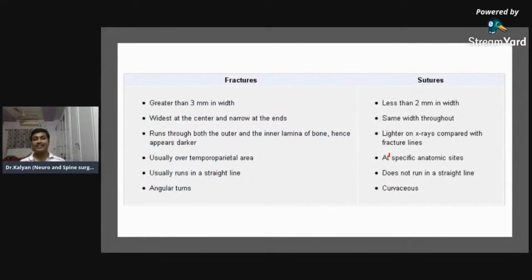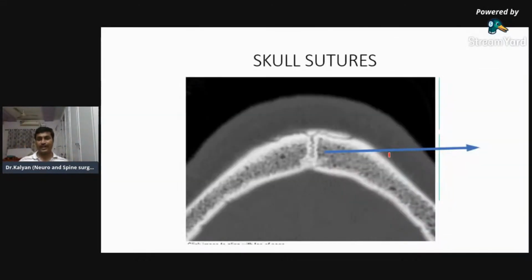Now, so the first clinical question, which is a target today, is to identify fracture and the suture. There are so many differences which I have elaborated over here, but practically, how do you identify? So I'm telling you. So these are the sutures. Can you see when you look at a suture, the margins are zigzag? They're not a straight line. The margins are zigzag. They're just like a zip. You have things getting interconnected into each other.